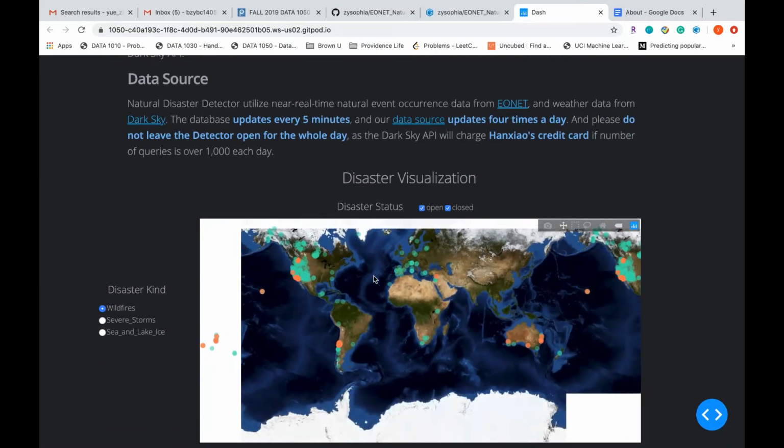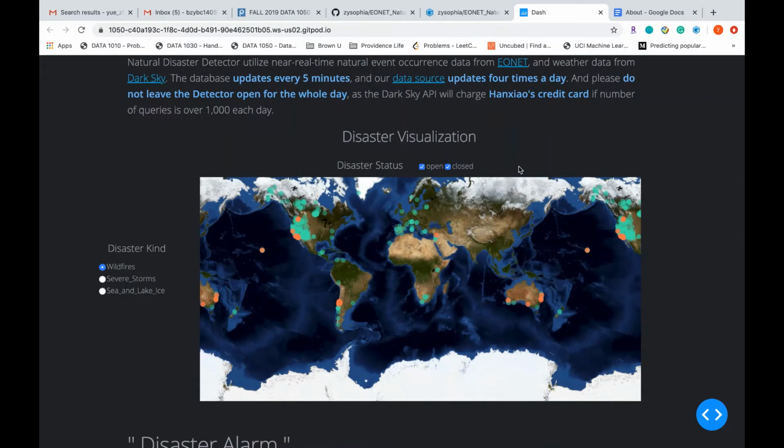So I will lead you through the disaster visualization part. We have a checkbox here that says open and closed. Open means the disaster is happening now, and closed means the disaster has ended. We can also choose the disaster kind. We focus on 3 disasters: wildfires, severe storms, and sea and lake ice. Those 3 disasters are closely related to weather information.